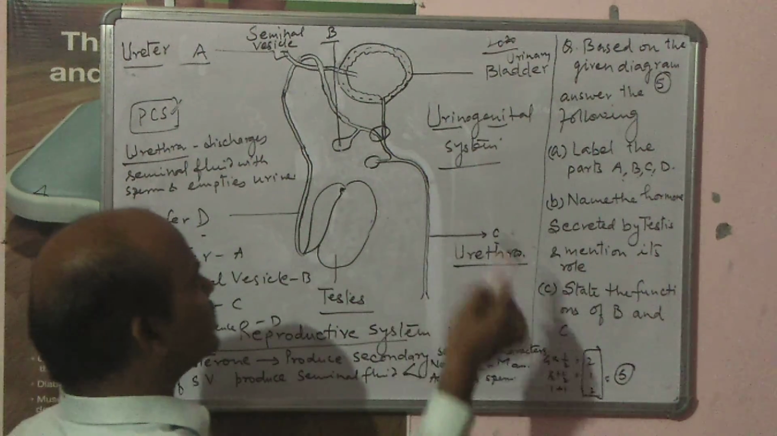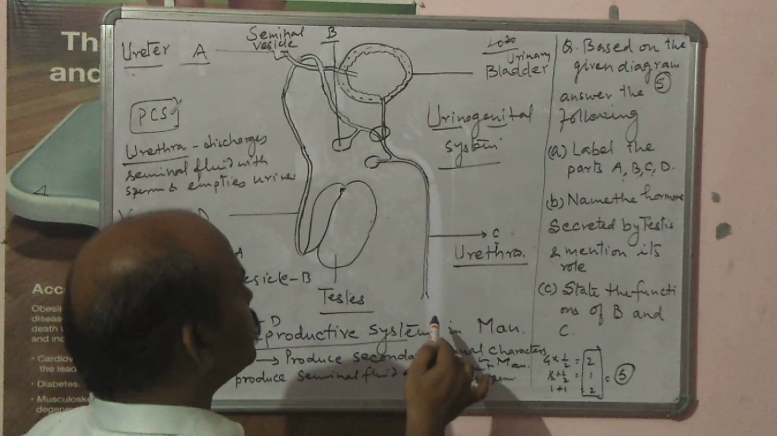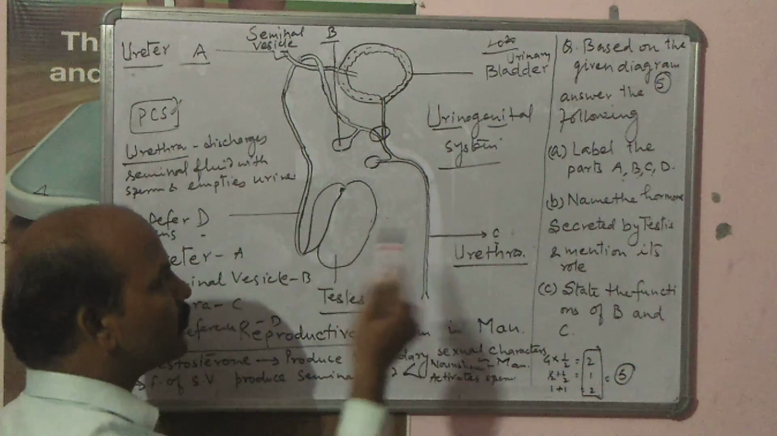Here whatever urethra is there, that urethra discharges both urine as well as reproductive products.